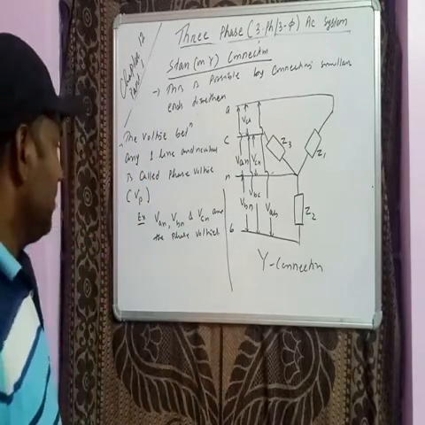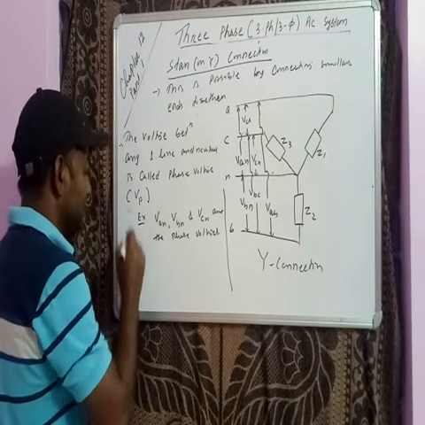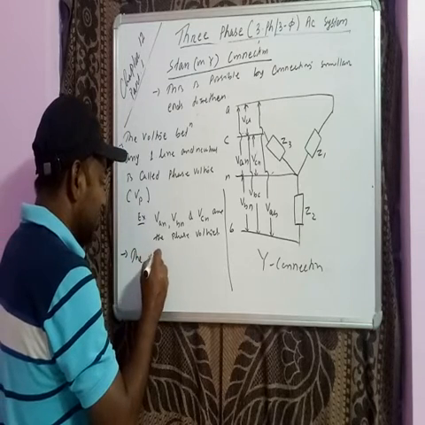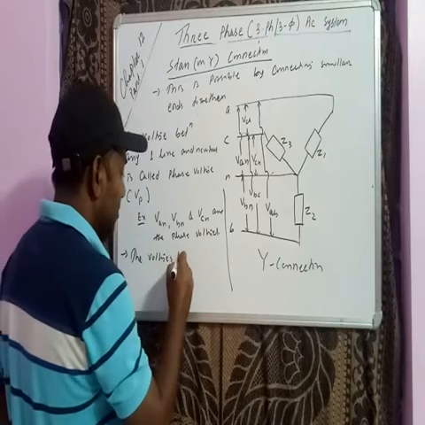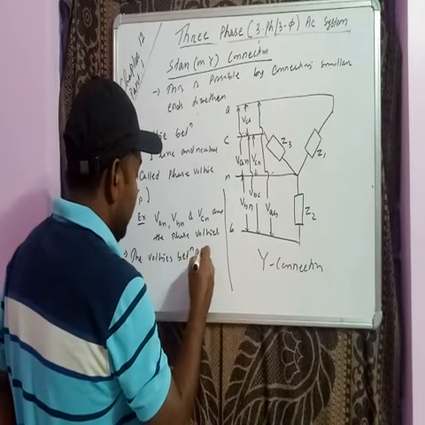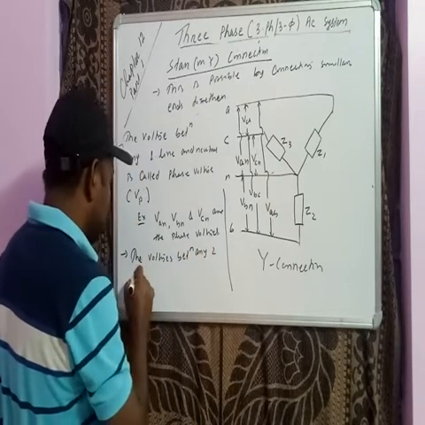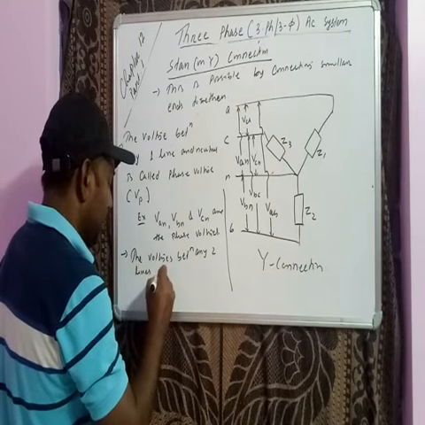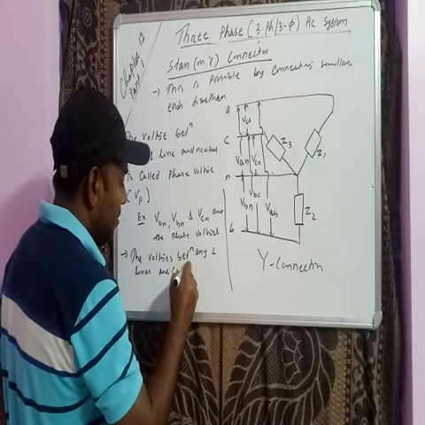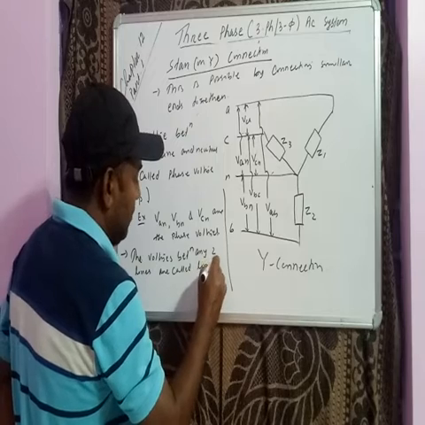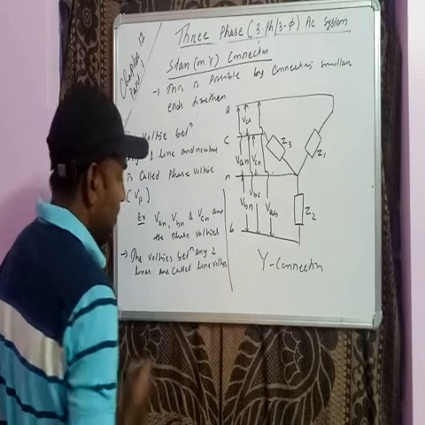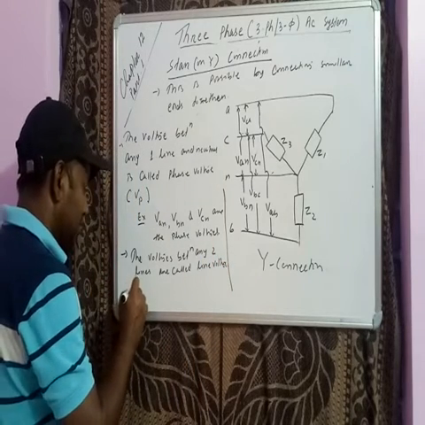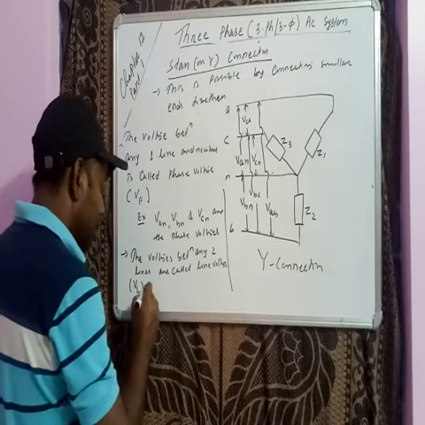Getting this? Similarly, the second one is the voltages between any two lines are called line voltage, or it is represented by VL.